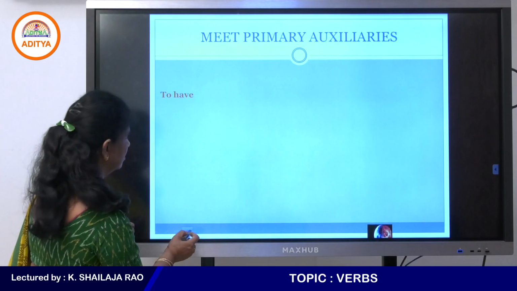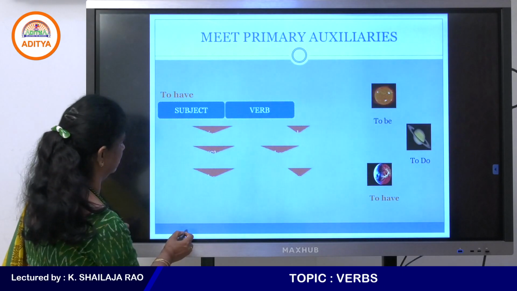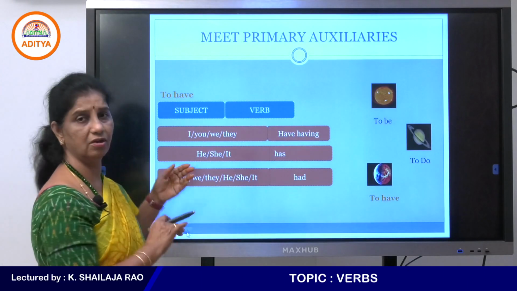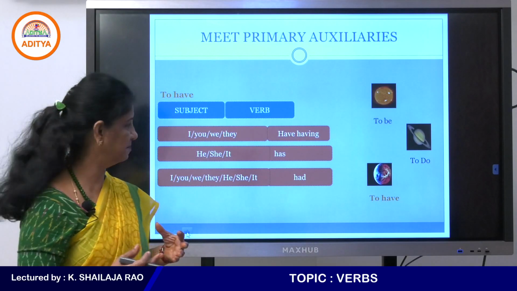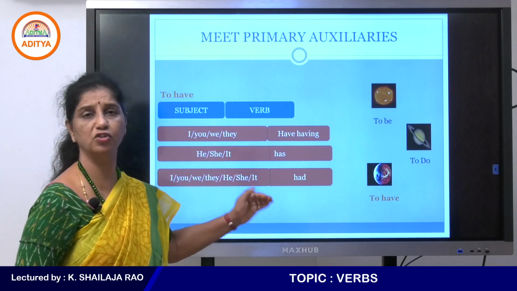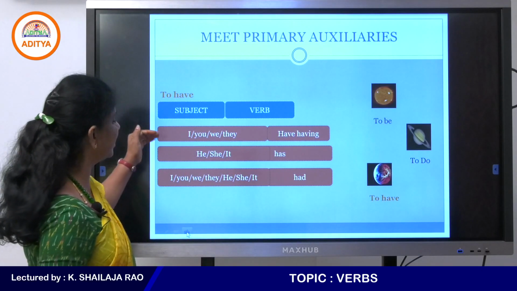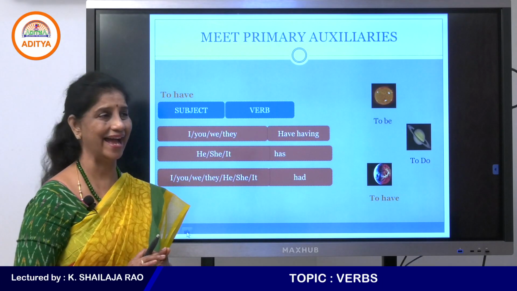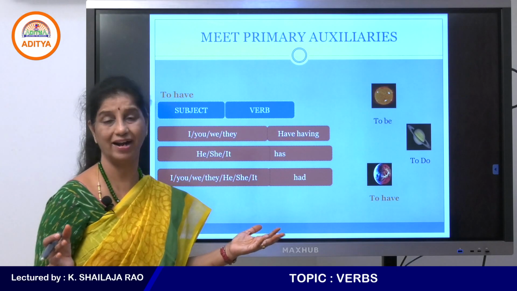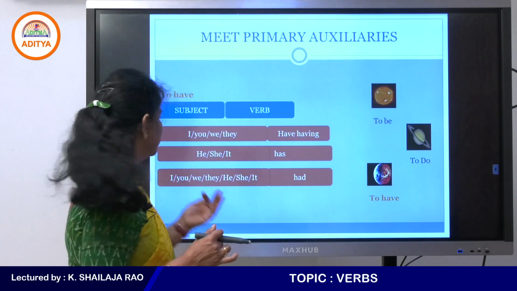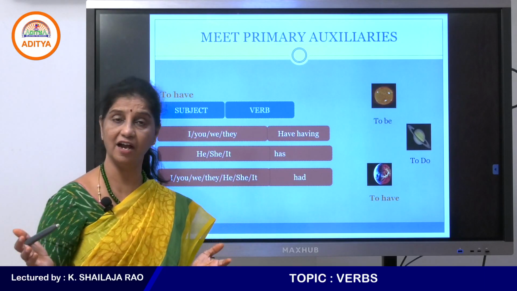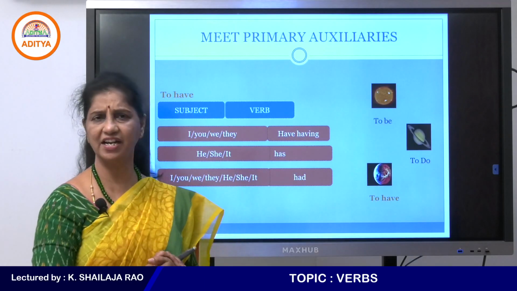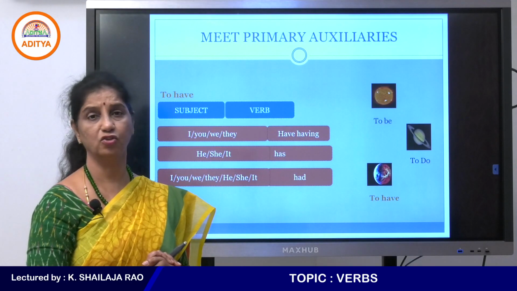And the next one is to have. So, here when we are talking about auxiliary verbs or helping verbs, have, has, had are also helping verbs. So, we are having a great time. We have a bag, or I have a bag. They have an expensive car. And he has finished studying. He has to go out.